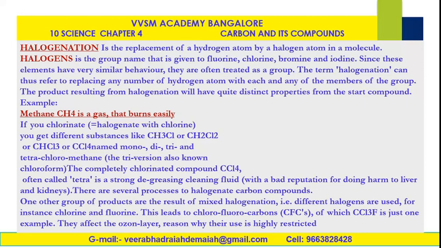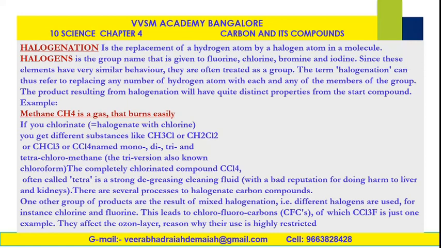The completely chlorinated compound CCl4, that is carbon tetrachloride, is a strong degreasing cleaning fluid with a bad reputation for doing harm to the liver and kidneys. Very, very dangerous. Chloroform is very dangerous. There are several processes to halogenate carbon compounds. One other group of products are the result of mixed halogenation. Different halogens are used, for instance chlorine and fluorine. This leads to the chlorofluorocarbons.